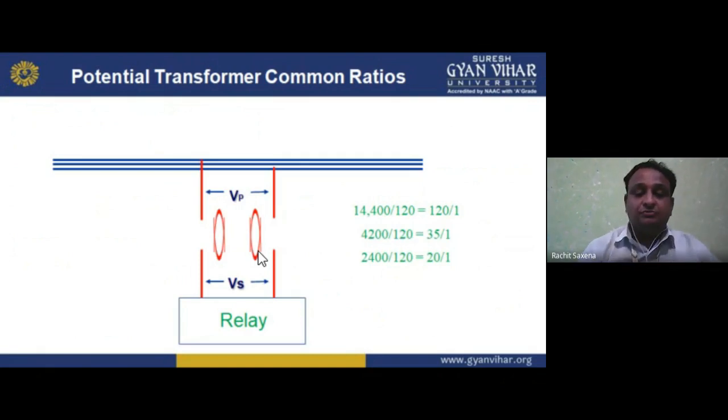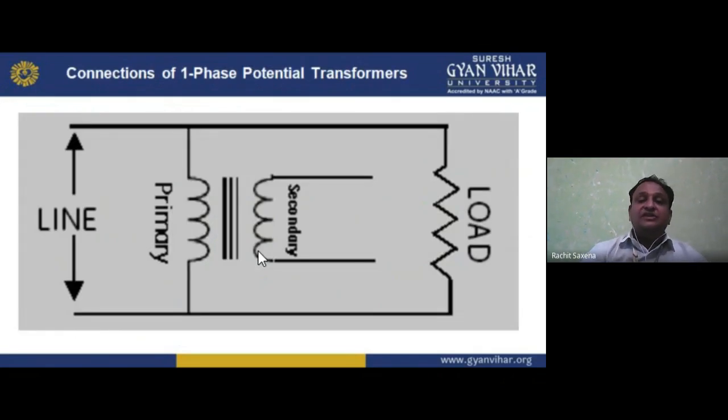Now, connections of a single phase potential transformer. Three phase has three different connections, but for single phase, the connection is shown here. This is your line. I connect the primary in parallel, and the core is shown. The secondary has few turns but the primary has a large number of turns. We connect a voltmeter, which is basically short circuited for the measurement, and this is your load. So it does not affect the load, but a current transformer is connected in series. I hope you understand.